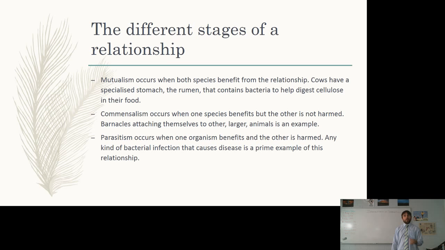Parasitism, on the other hand, is where one organism benefits and the other organism is harmed. Now, any kind of bacterial infection is the greatest example of that. This is where it causes disease. This is a brilliant example of this kind of relationship. And again, there's an adaptation involved. The bacteria is specifically adapted to take advantage of a weakness in our immune system, whether it's a cut or a reduced immune system because of lack of sleep or a poor diet or whatever it is. They are specifically designed and adapted to make the best use of that advantage.